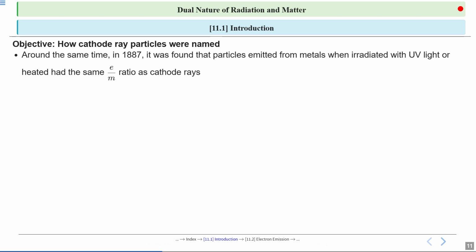Scientists found that particles emitted from metals, either when exposed to ultraviolet light or when heated, had the same e divided by m ratio as cathode rays. Here e stands for the charge of the particle in coulombs and m is its mass in kilograms. This ratio e by m is a unique fingerprint for particles. So even though these particles were produced in different ways, their identical e by m values suggested they were the same type of particle.